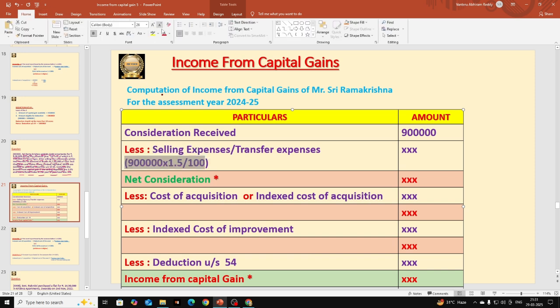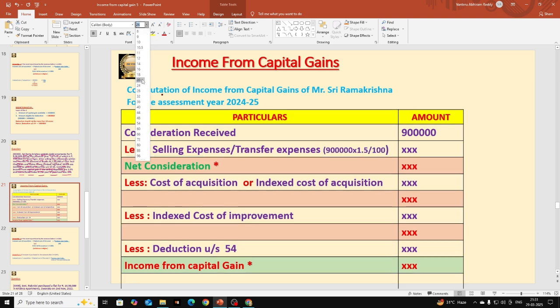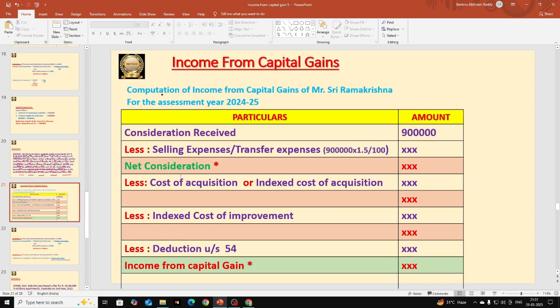Hope everyone understood how to calculate this. 1.5 is the selling expenses percentage, so we should calculate always on consideration received. Our consideration received is 9 lakhs. So 9 lakhs into 1.5 by 100, we get 13,500. Those are selling expenses.